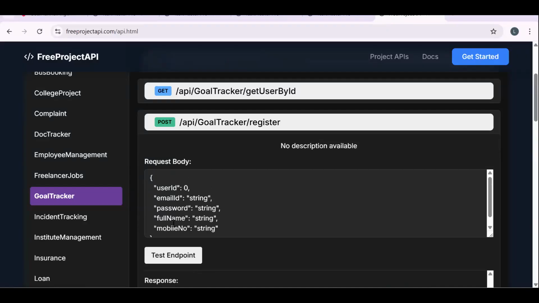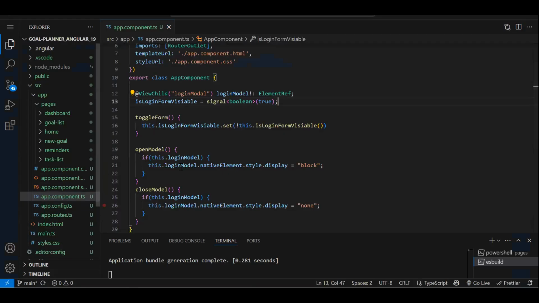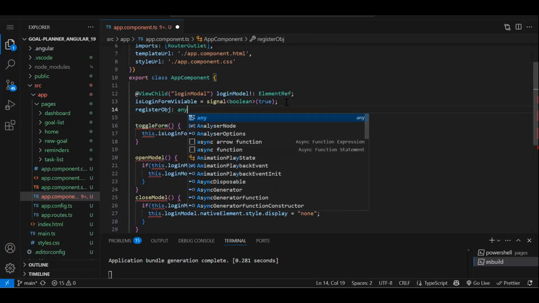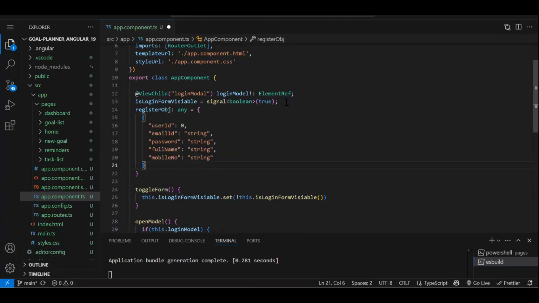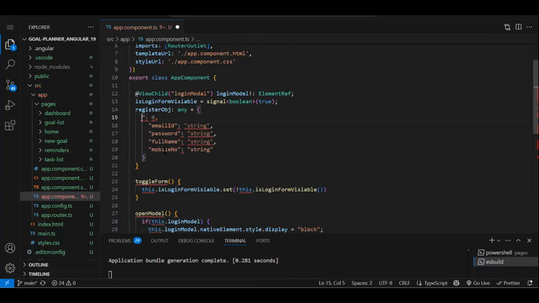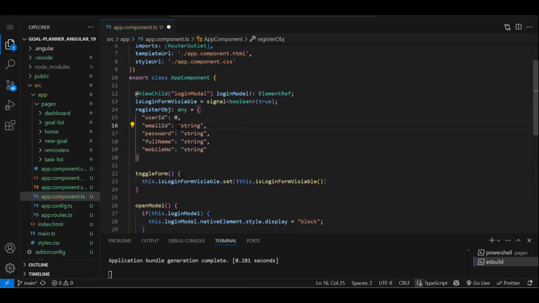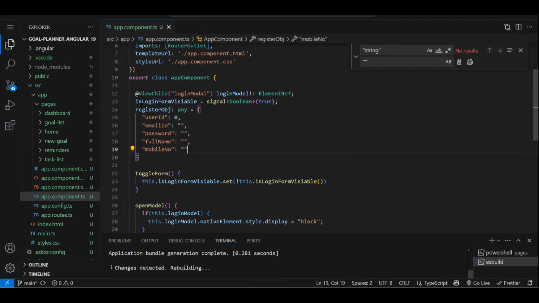So this is the object what I need to send. So let's copy it. So now this object, I have to create it over here. So register object, just a variable I'm creating with any. Again, moving forward, I will be explaining class and interface, but we are just going with the basic. Sorry, we had it already. Let's replace this string with empty. Fine. So we have created this object.